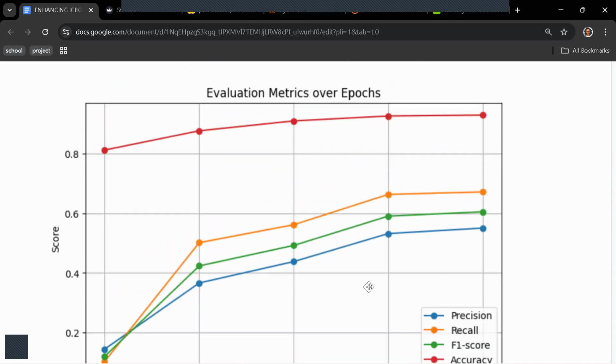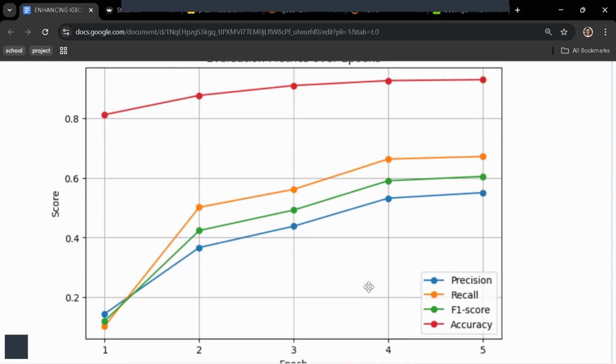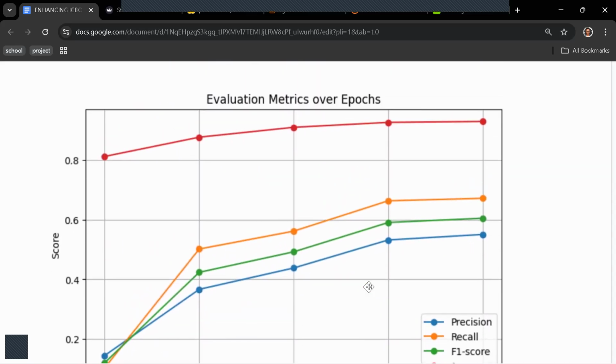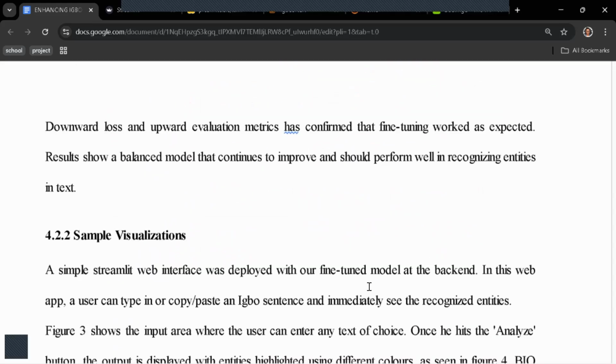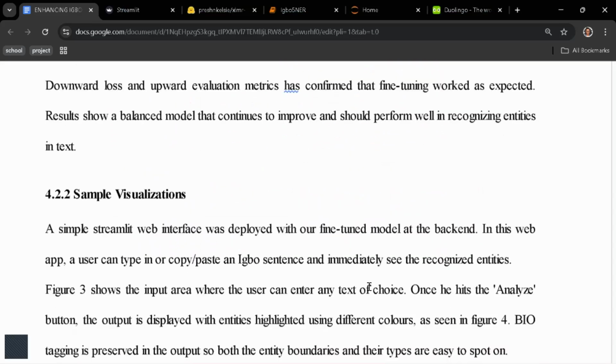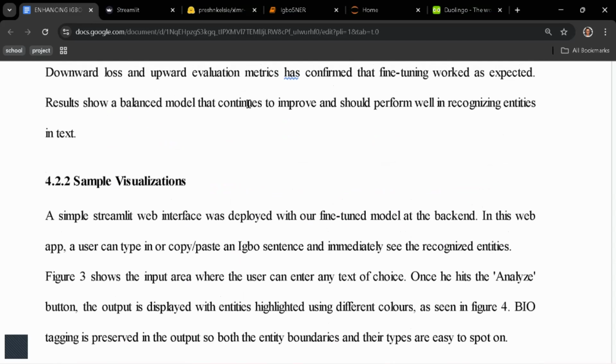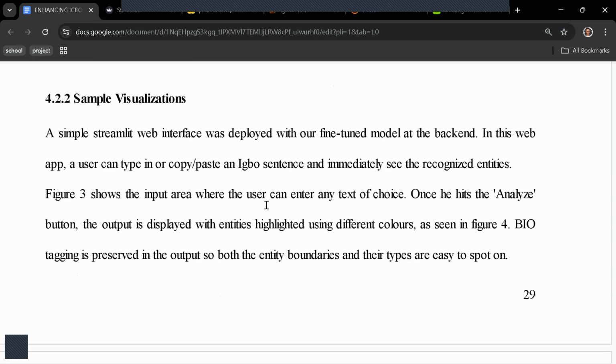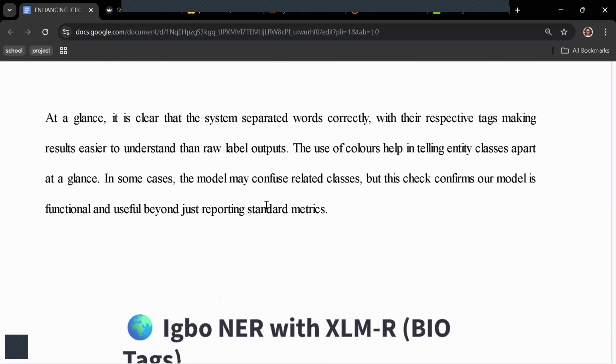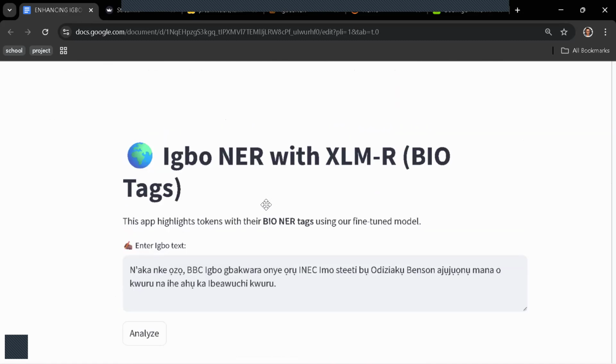Okay. Then this is the evaluation metrics over epochs to see how well they performed. So this shows a balanced model that continues to improve and should perform well in recognizing entities in text. Then we move on to our sample visualization.